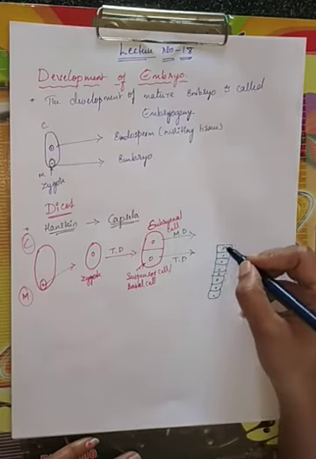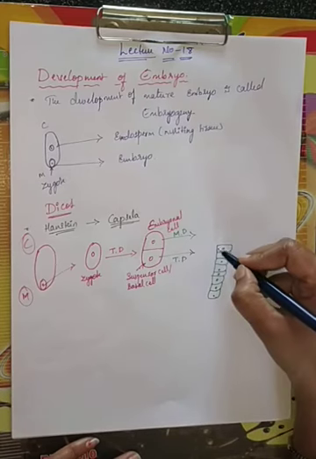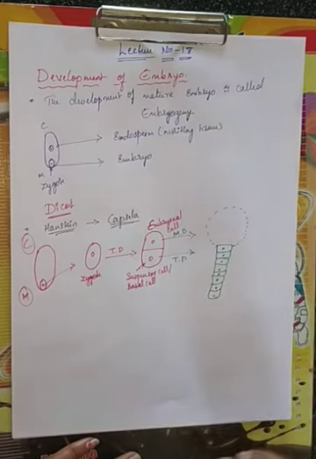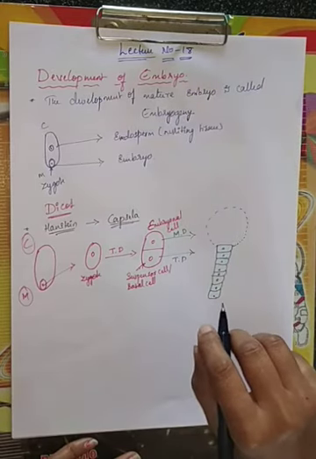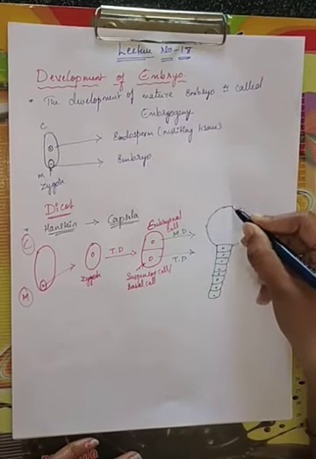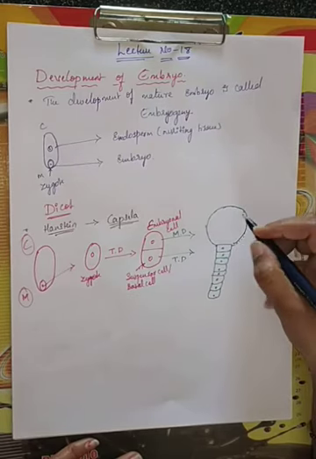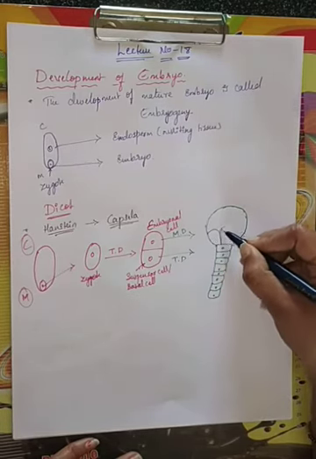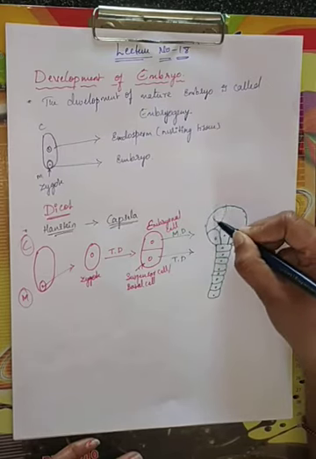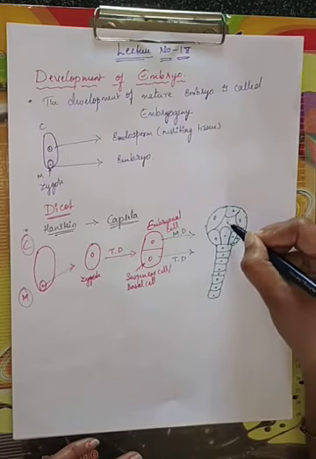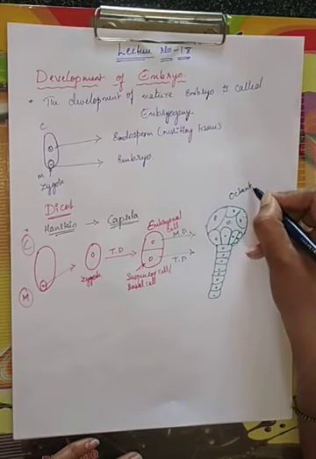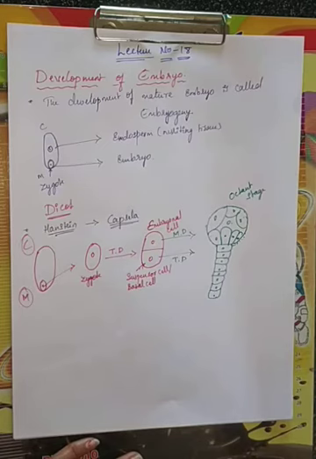Next, this embryonal cell will be divided by mitotic division, and then it forms a globular-like structure, children. This will be the globular structure. There will be formation of how many cells? There will be formation of 8 cells. 1, 2, 3, 4, 5, 6, 7, 8. This is the octant stage.